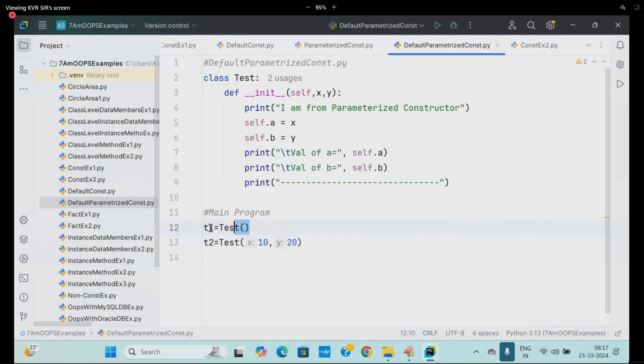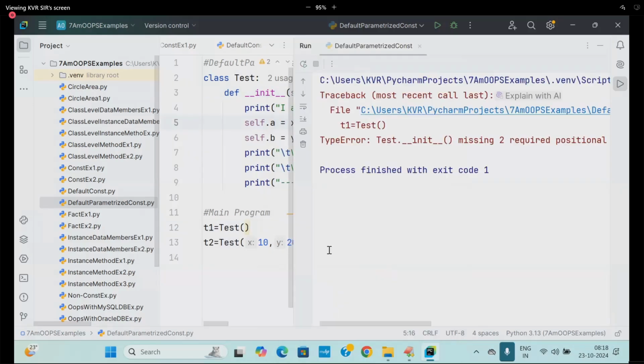What about the first one? Is it necessary to define or not? Actually, not necessary. But what is already defined? Parameterized. So it is giving an error. It is trying to match with this constructor. It goes to the class called Tester. You already defined a constructor and it is trying to match with that constructor, because it is taking formal parameters. This is not passing any arguments. It is an error, a type error.